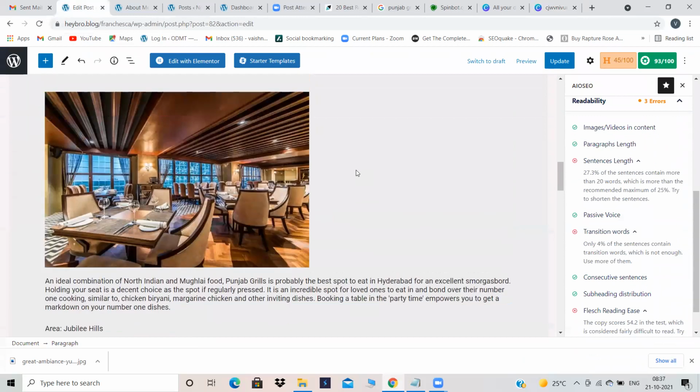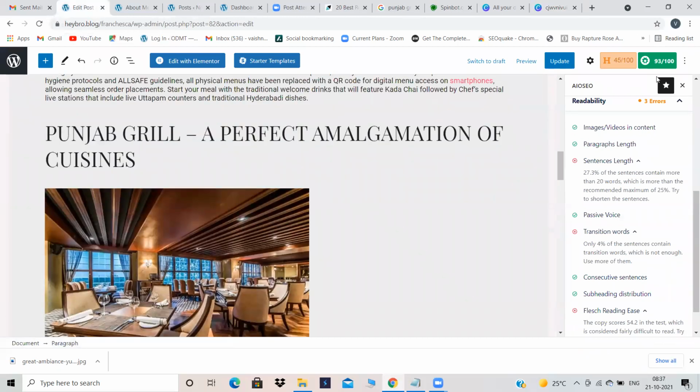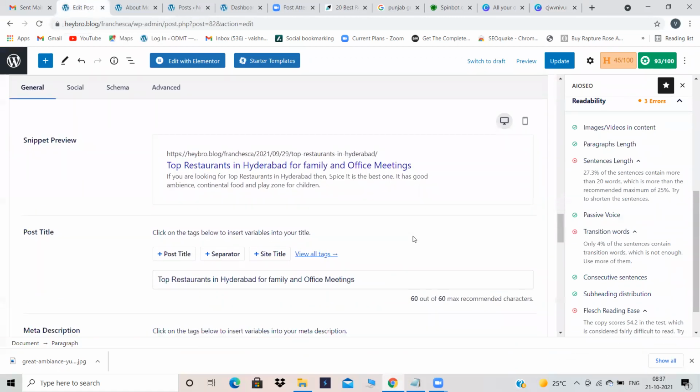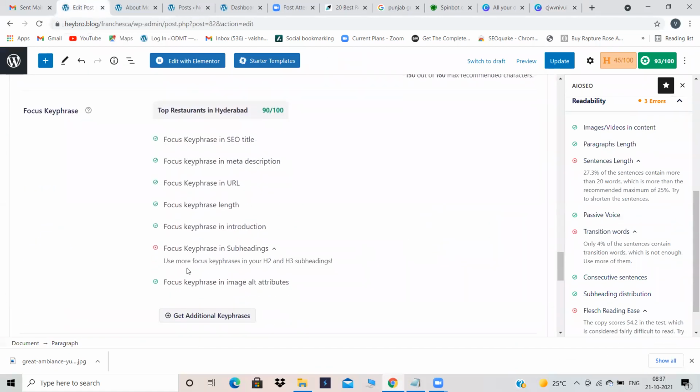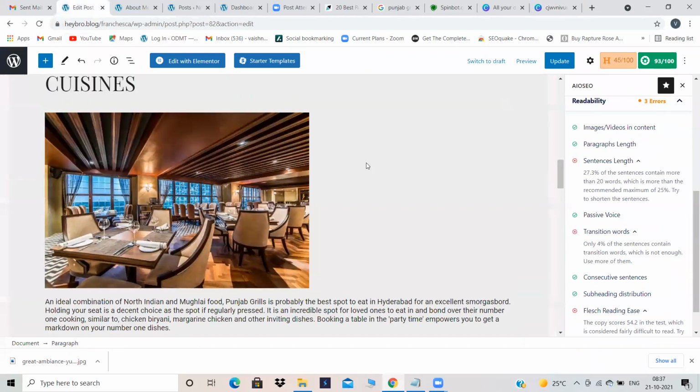I'll try today. Then can you see our score has gone from 93 to 100. Now again, it is telling me to use the focus key phrase in subheadings, because in this we have not given a subheading, right?